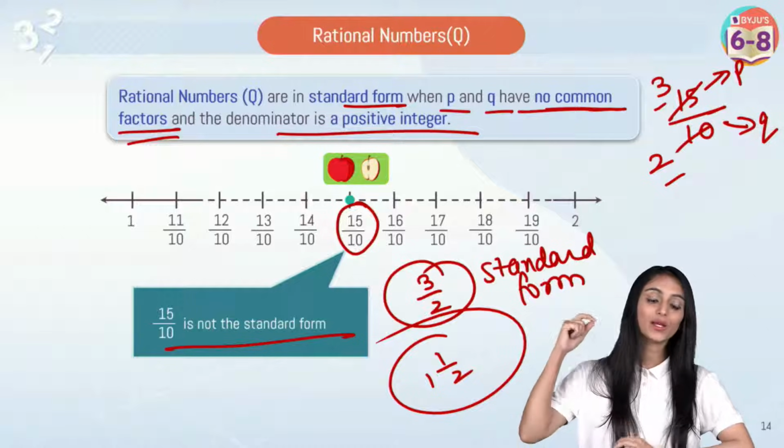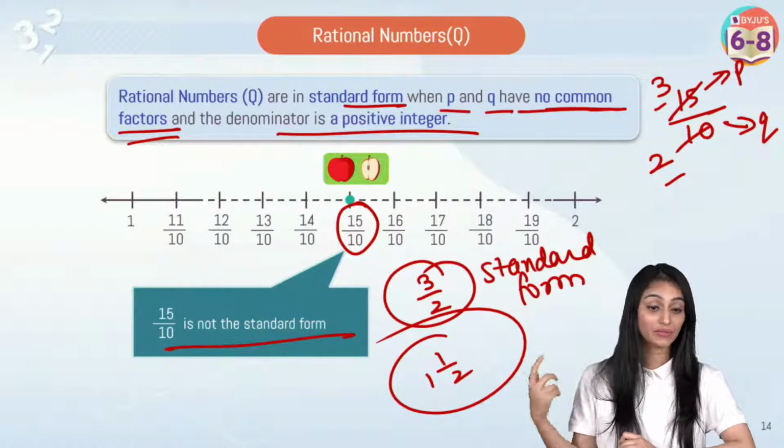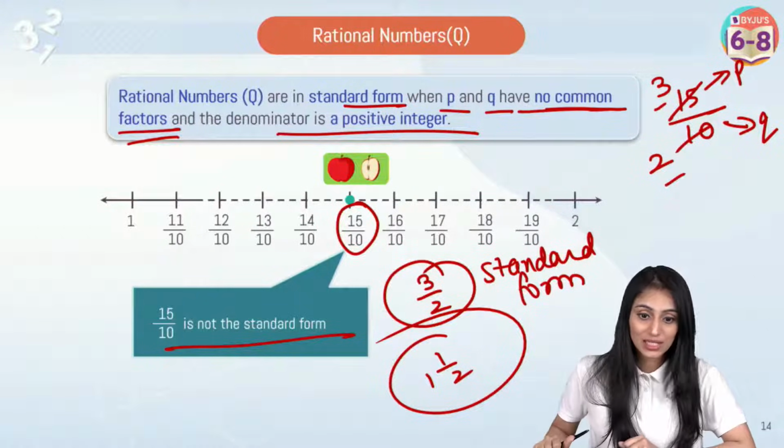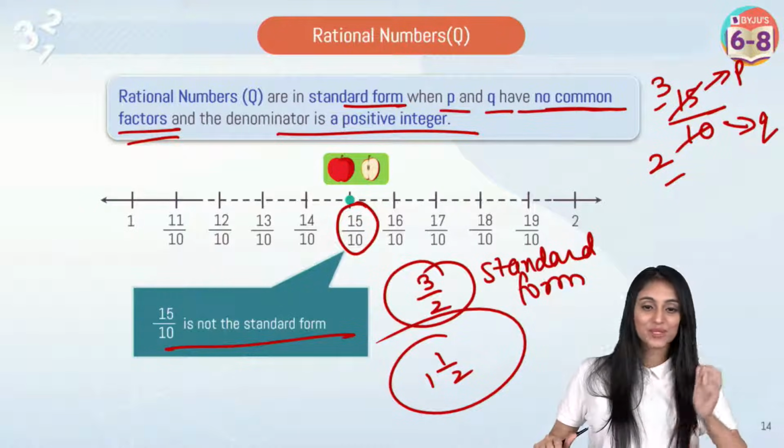We're doing a quick revision of the entire chapter that we have covered. Rational numbers. Crystal clear? Yes? I can see thumbs up, smileys.